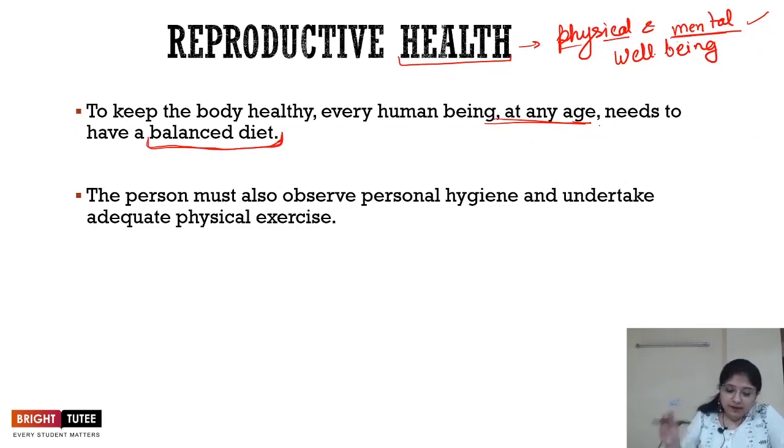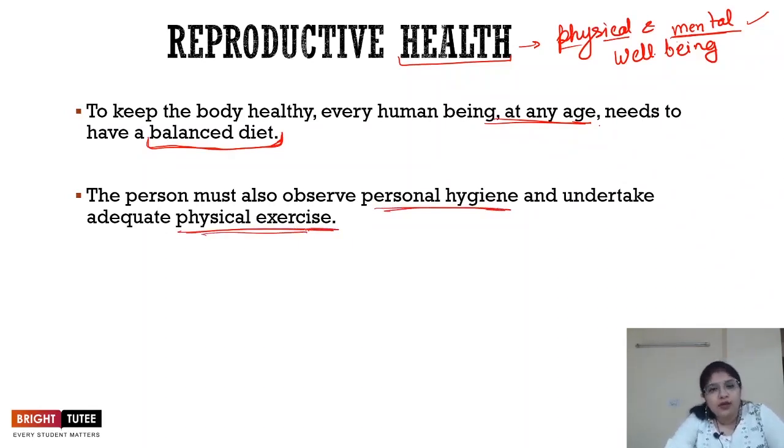It is important to also observe personal hygiene and take adequate physical exercise to maintain good health, right? Personal hygiene is also very important because it will help in not communicating any kind of disease, right? And then physical exercise will keep the body active. So all of these aspects are important in maintaining good health.